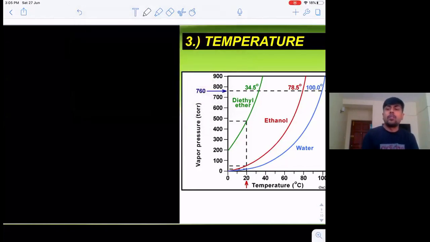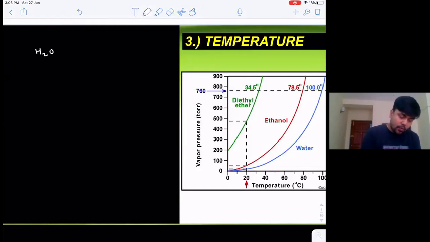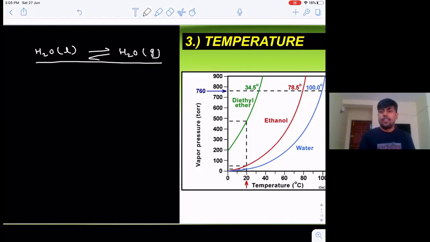Initially I told you that vapor pressure is only defined at equilibrium. Let us take the example of H2O liquid in equilibrium with H2O gas. The active mass of pure liquid is taken as unity, whereas the active mass of gaseous molecules is either the partial pressure or the concentration.